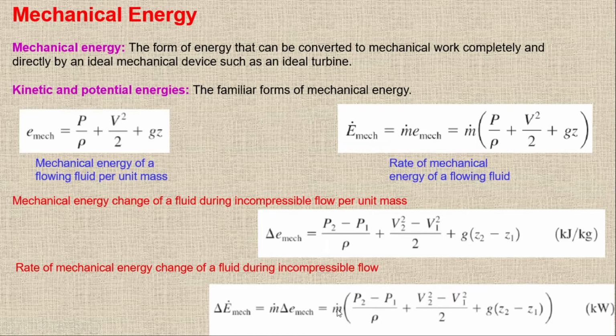I'm not putting delta for m dot, it is simply like this. So we have the mechanical energy: the flow energy plus kinetic energy plus potential energy. So I can rewrite in terms of change, or I can write the equation for the rate of mechanical energy or the rate of mechanical energy change.